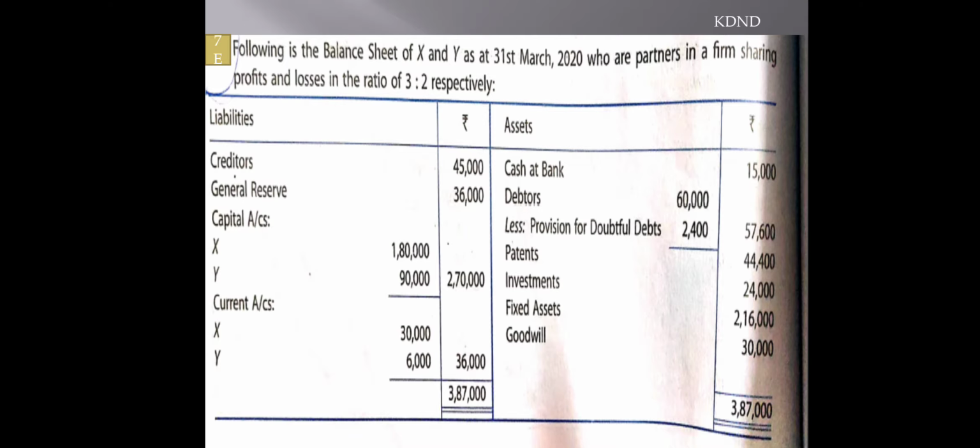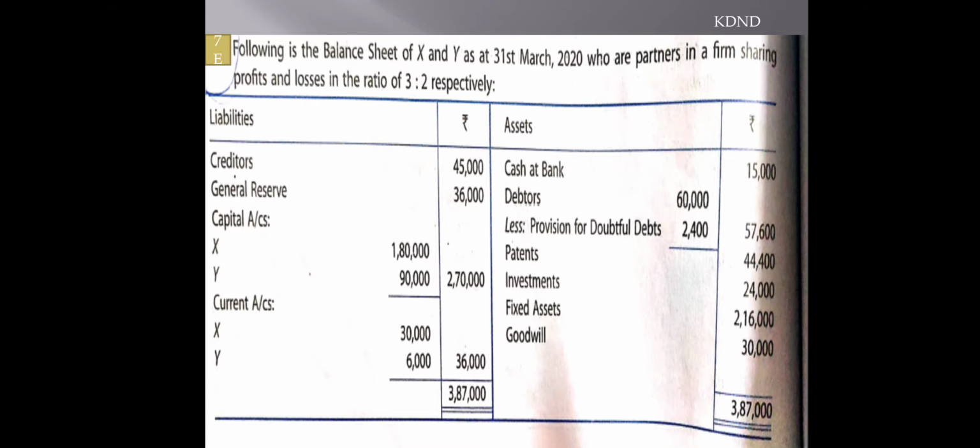Right, that is 30,000 and 6,000. While at the same time you can see general reserve is also there, that is to be transferred to current account by general reserve in the ratio of 3:2. And at the same time you can see goodwill is there, right? Goodwill having a debit balance, so they are to be also transferred, because old goodwill is always to be written off whenever your new goodwill is appearing.